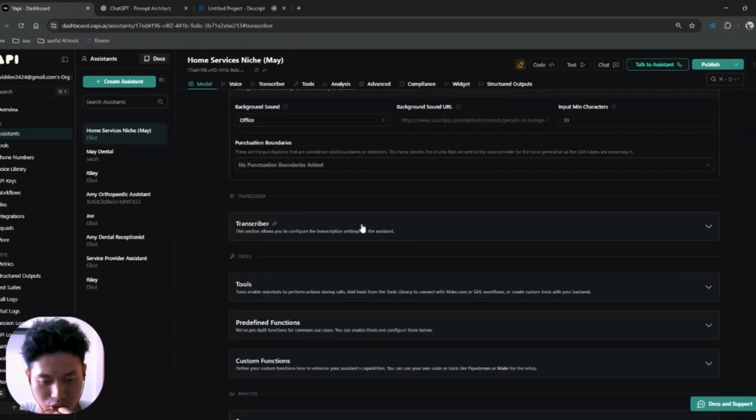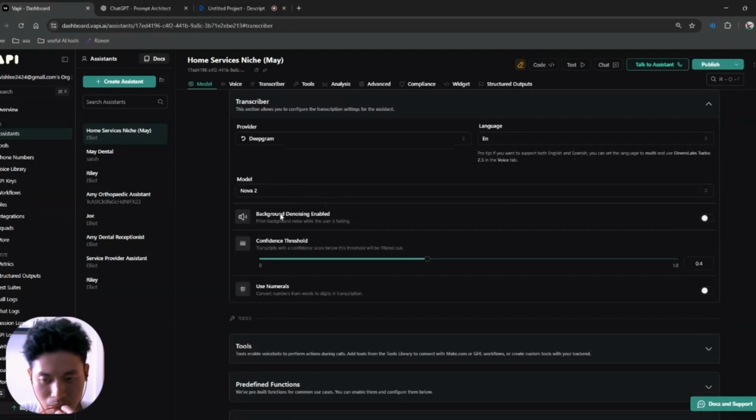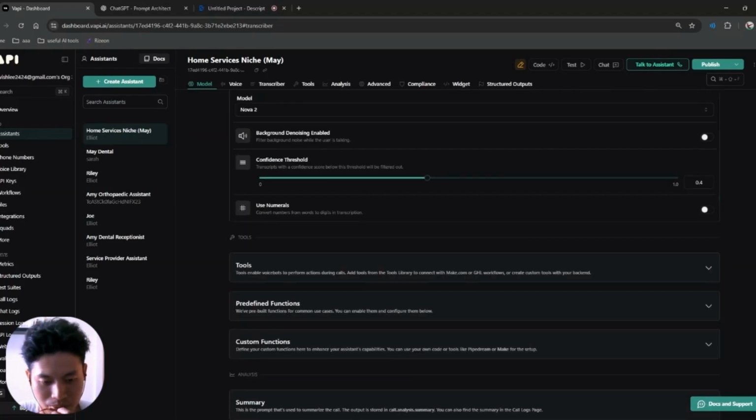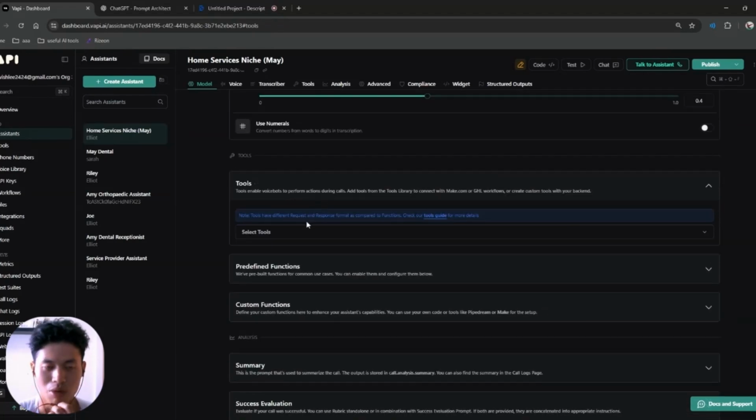Next I have the transcriber. We don't use the transcriber, I'll usually just keep it as normal, with the provider being Deepgram. Moving on, we have the tools. Tools is a more advanced kind. If you want the agent to get information from somewhere else, such as calendar bookings or calendar availability, that's where you will use tools. But if you want to keep it simple, you don't really need to touch tools. Tools is basically if you want to get information from somewhere, you connect it to either make.com or GoHighLevel to get the information.